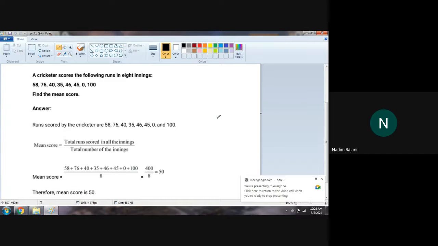A cricketer scores the following runs in 8 innings: 58, 76, 40, 35, 46, 45, 0 and 100. Find the mean score. What do we have to do to find the mean? Mean means average: the sum of all the observations upon the total number of observations, right?